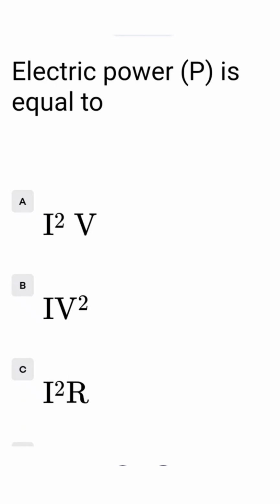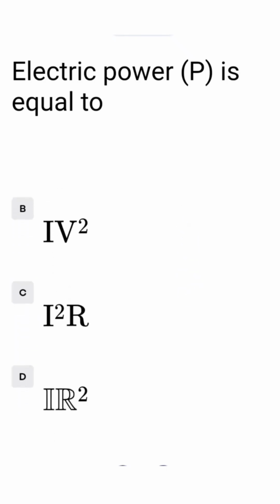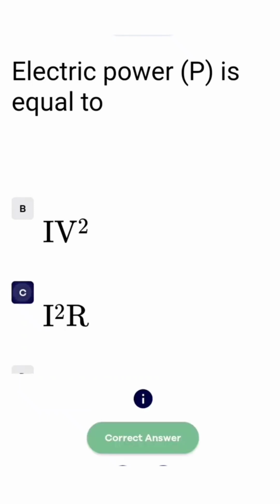Electric power P is equal to. Option A I square V, option B I V square, option C I square R, option D I R square. The correct answer is I square R, that is in option C. So we tick option C, that is I square R.